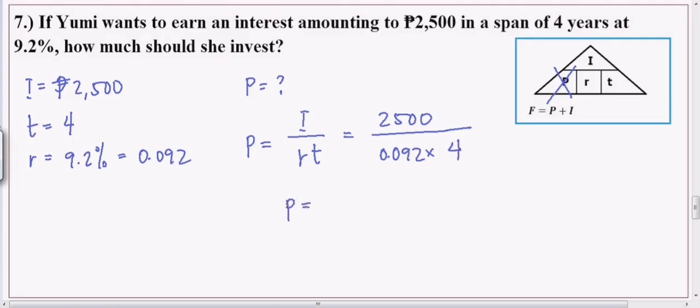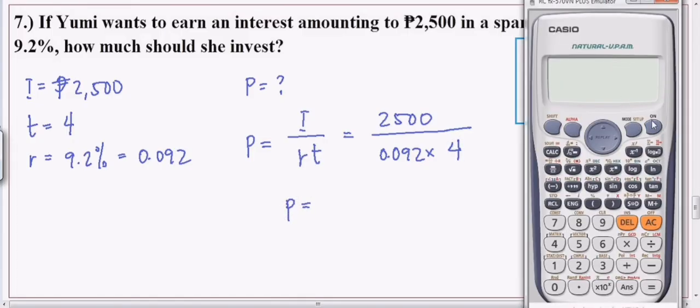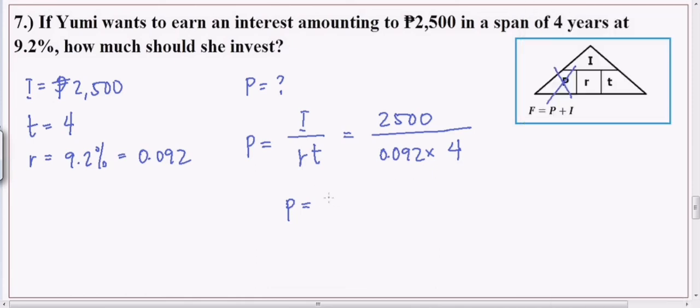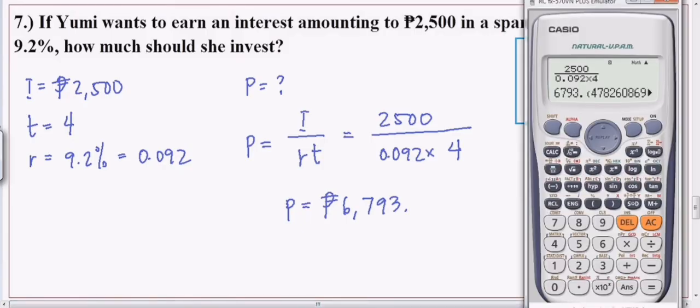So, ang principal amount or dapat niyang invest para makakuha siya ng 2,500 na interest is 0.092 times 4 is, ayun, 6,793.48.